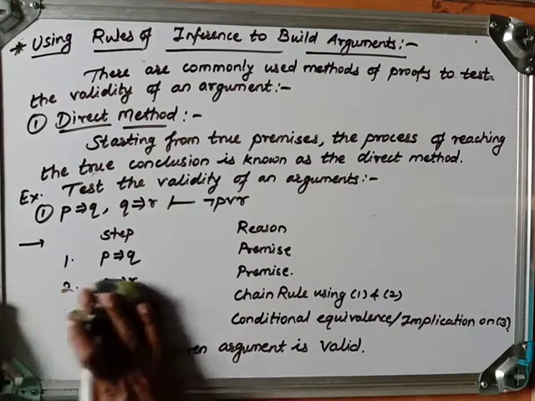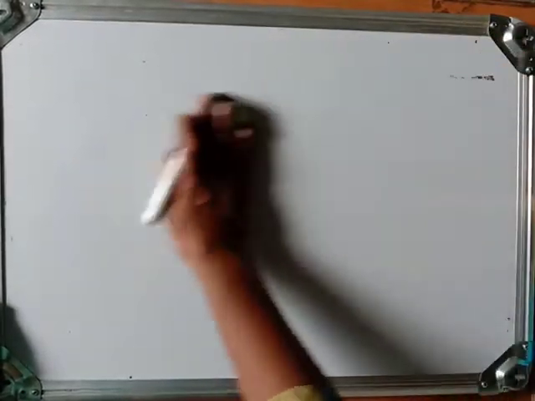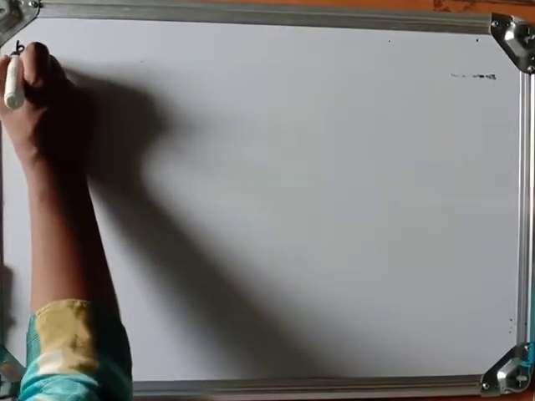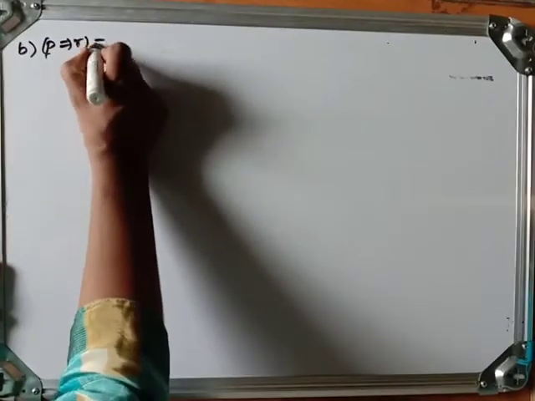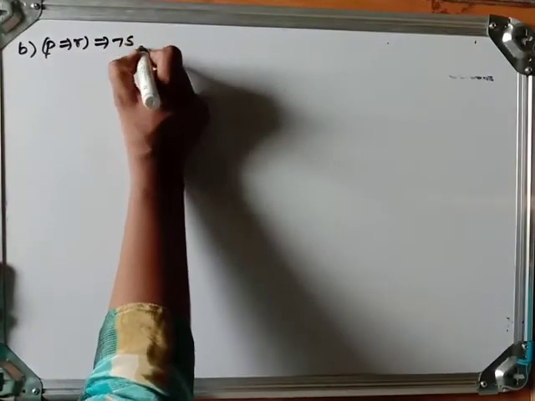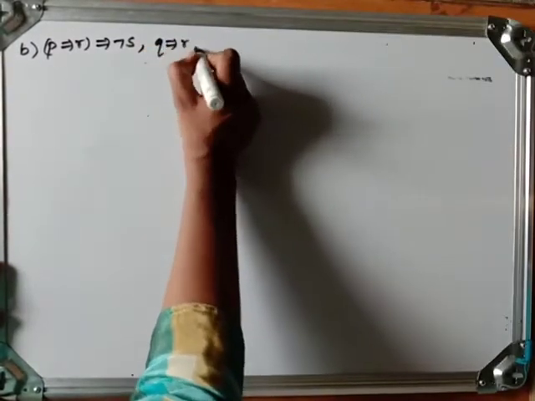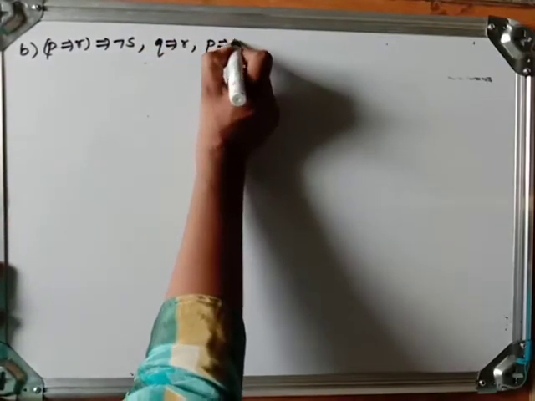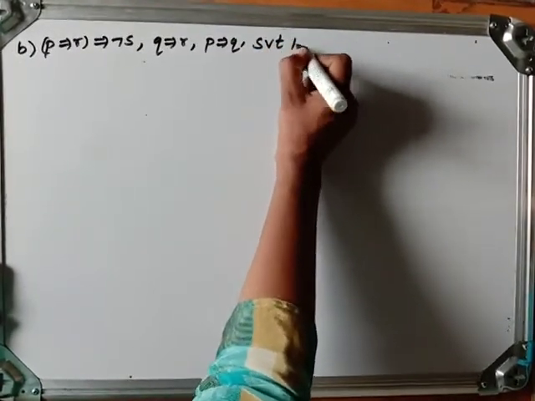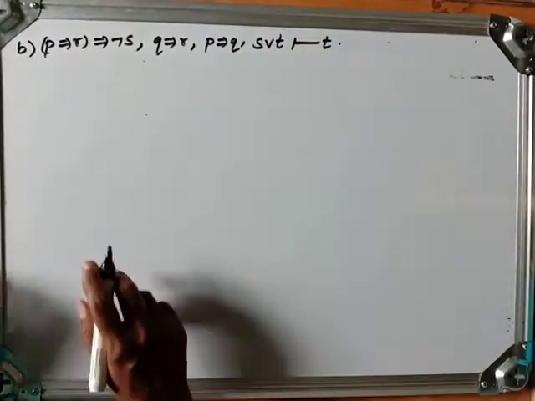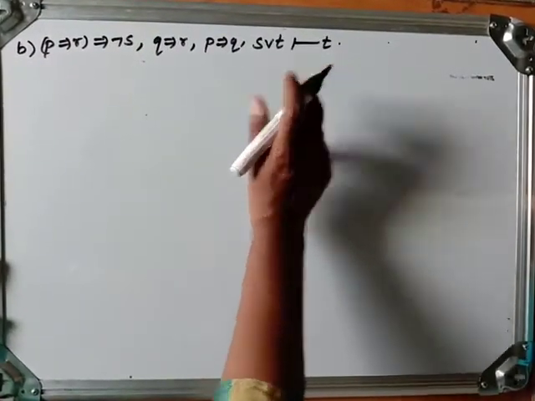Now, next example for the same: test the validity of an argument. Let us take the next one. P implies R implies negation S. This is one premise. Q implies R, P implies Q, S or T yields T. Suppose these four premises are with us, and this is the conclusion.